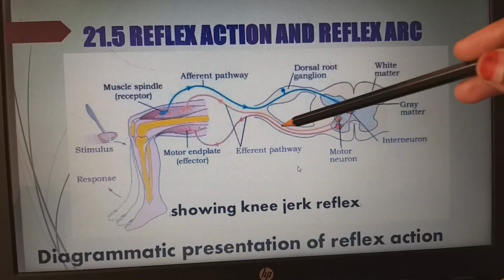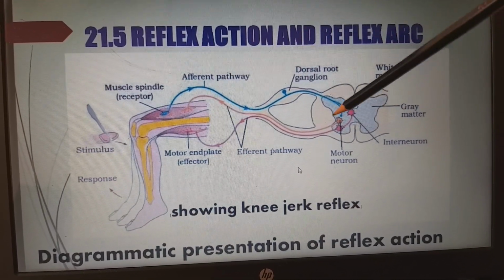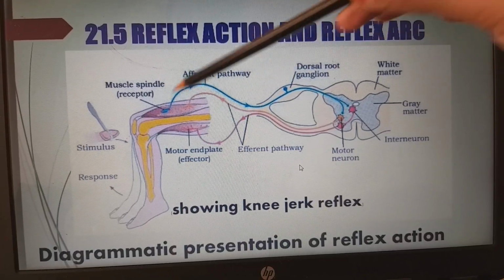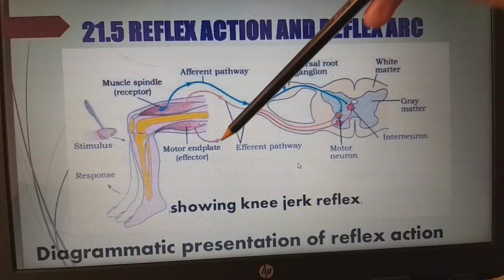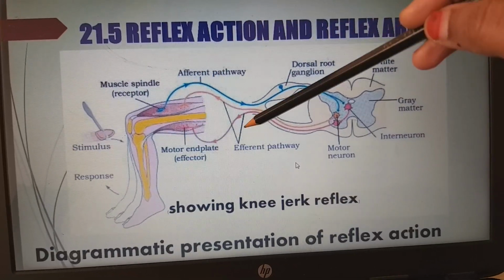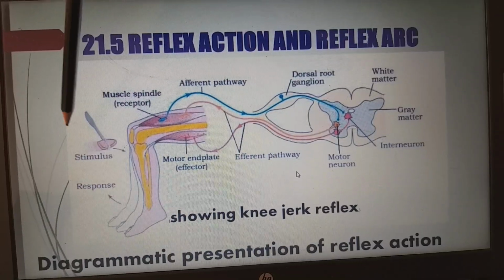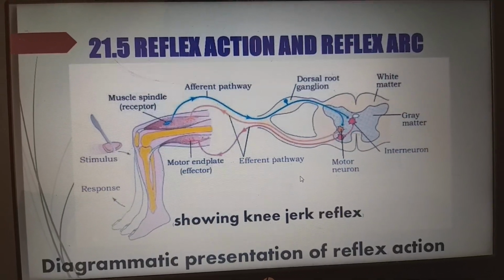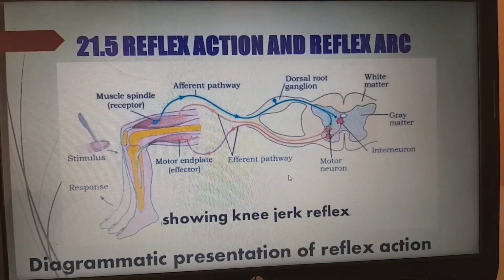This efferent pathway will go to many neurons. Here they have been shown going to two different muscles, so the information is again taken through the motor neurons. Afferent is sensory, efferent is motor. This is showing the knee jerk reflex. If we hit the kneecap, immediately and involuntarily our knee will flip. This we call the knee jerk reflex.